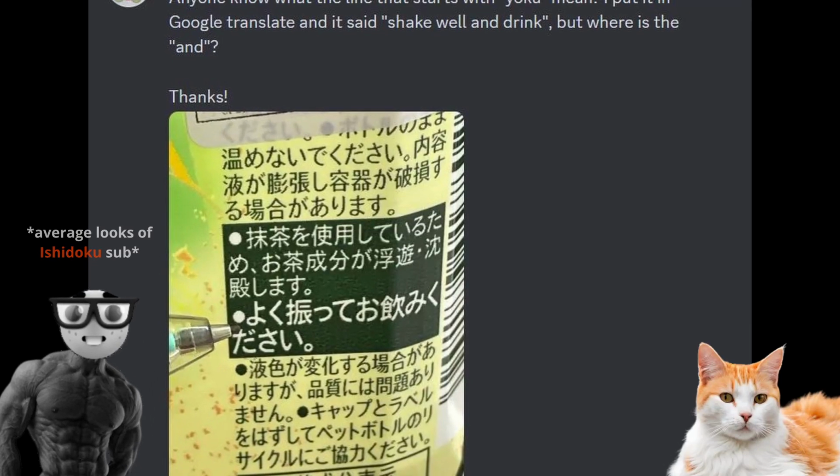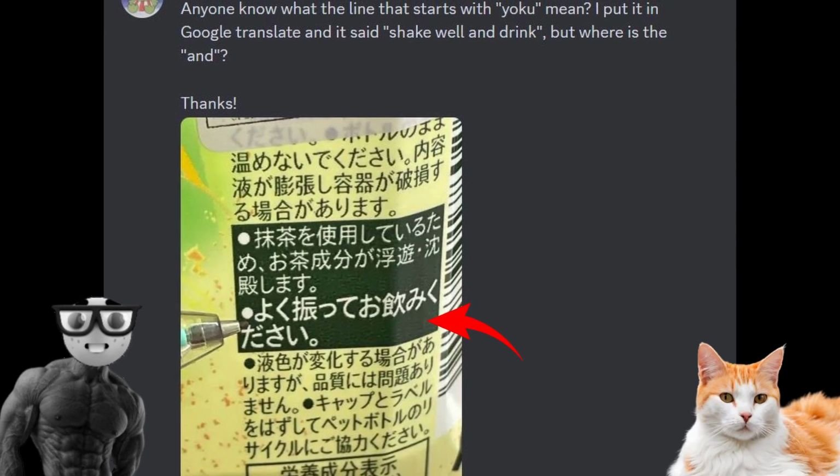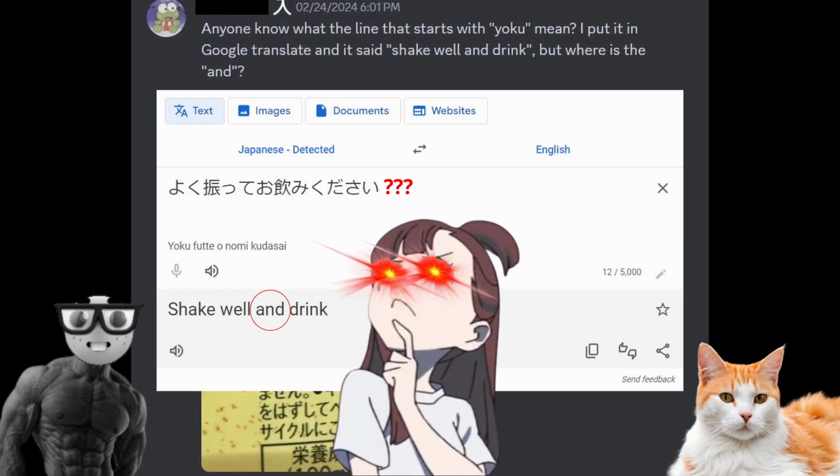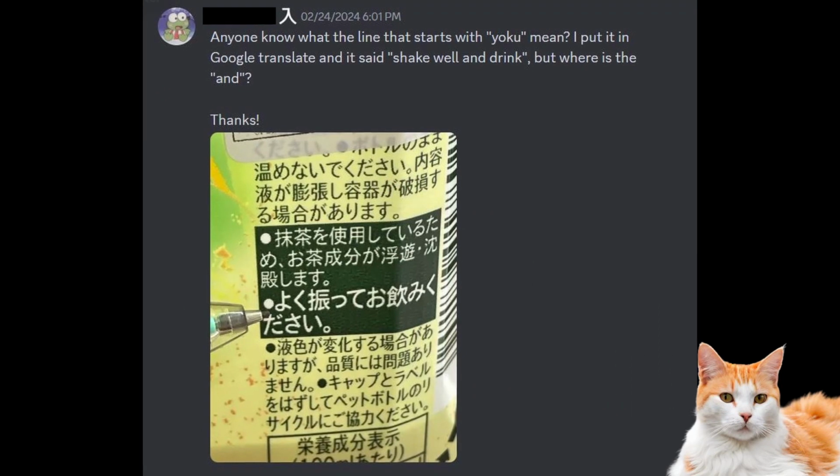Anyone know what the line that starts with "yoku" means? I put it in Google Translate and it said, "shake well and drink." But where's the end? Thanks. Let's zoom in on the photo a little bit.